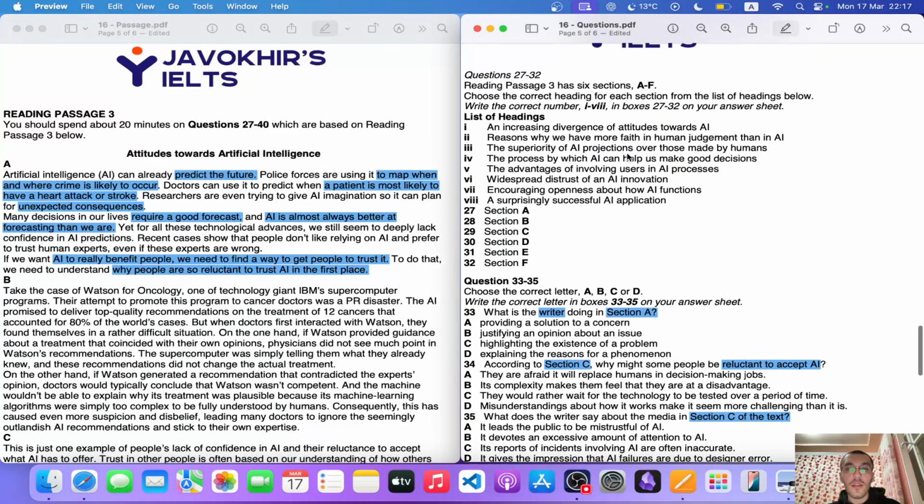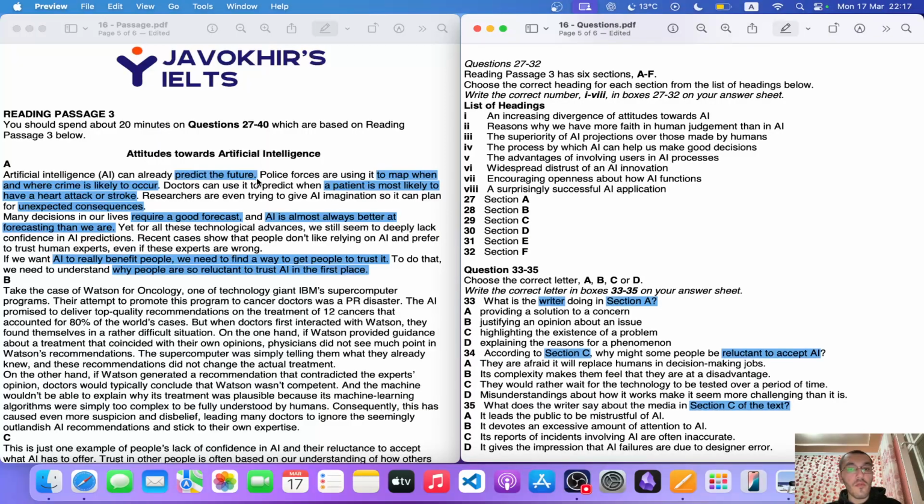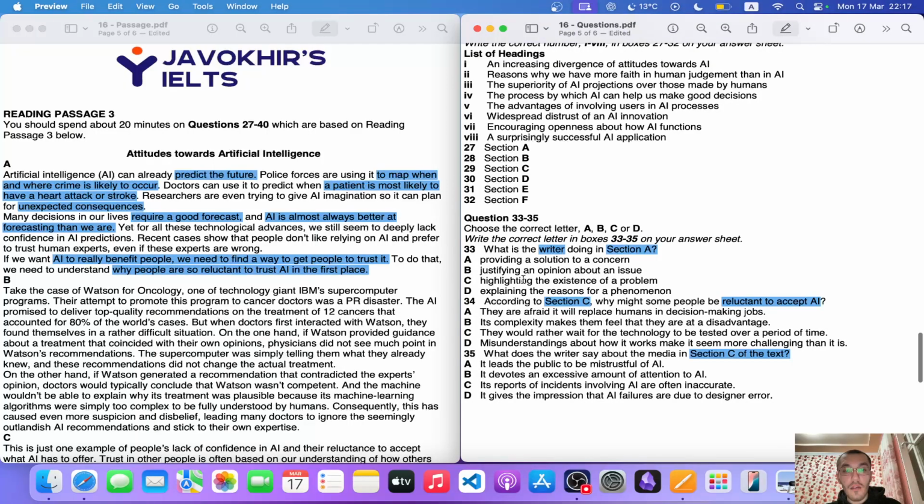So matching headings. Whenever you read the first paragraph, you come back, you read it. Before proceeding to that, I just want to answer question 33. What is the writer doing in section A? Providing a solution to a concern? No, he's not providing any kind of solution to a particular problem. He is just talking about how powerful AI is at predicting the future compared to humans.